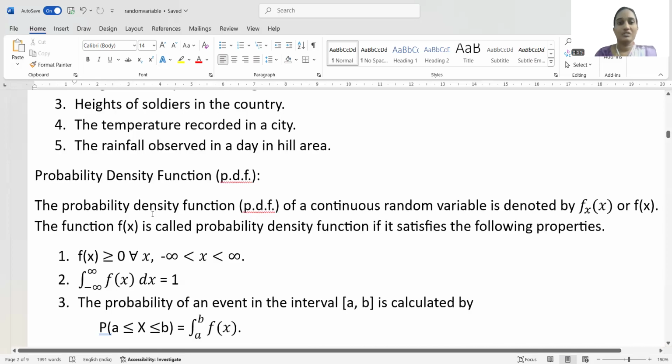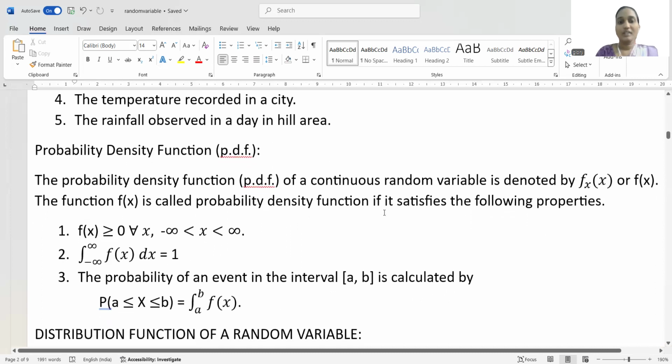When a function is defined on a continuous random variable, it is denoted by f of x, and we say a function is a PDF, or probability density function, if it satisfies two conditions. That means f of x must be greater than or equal to 0, where x ranges from minus infinity to plus infinity.